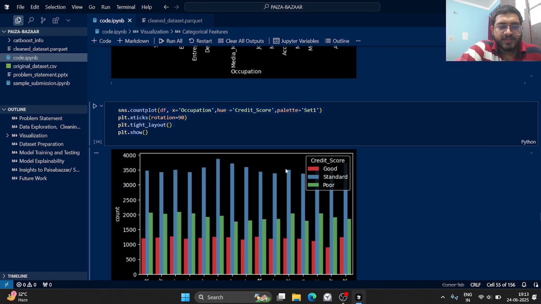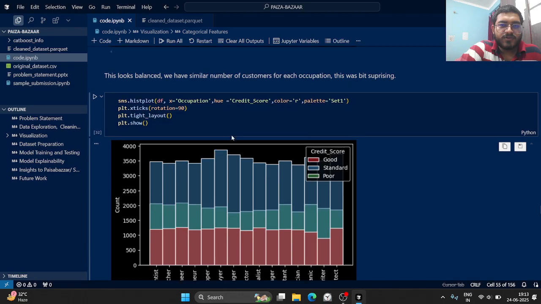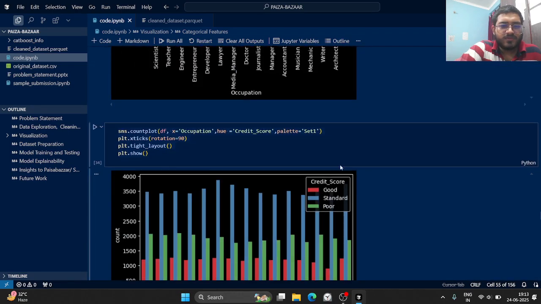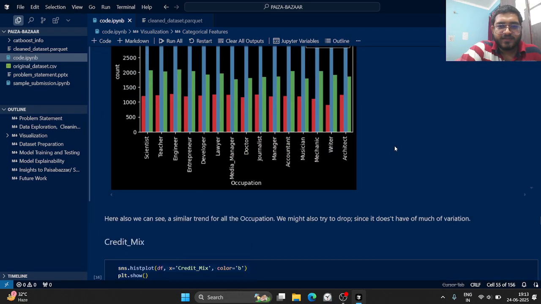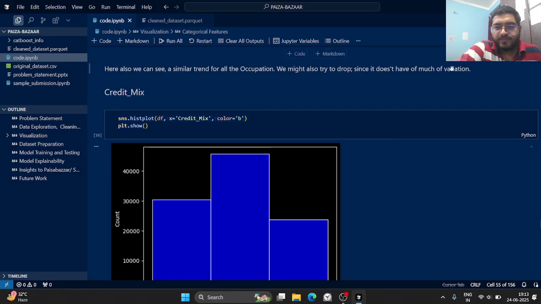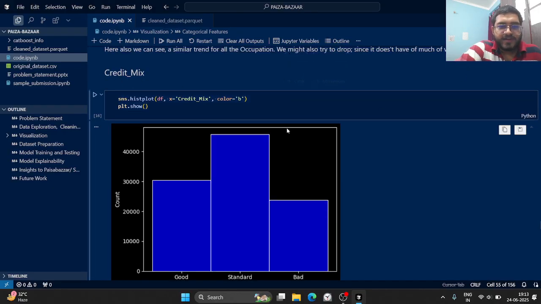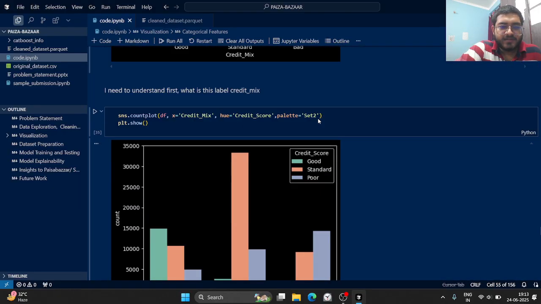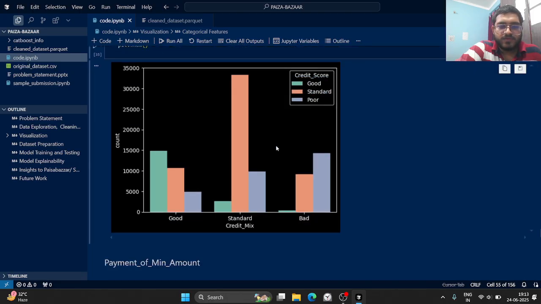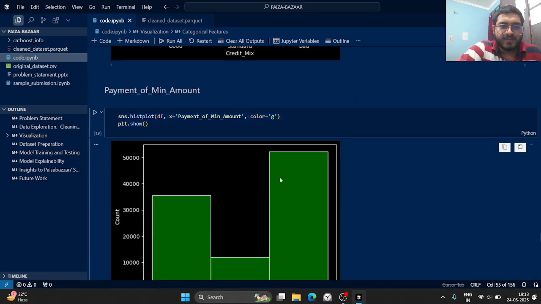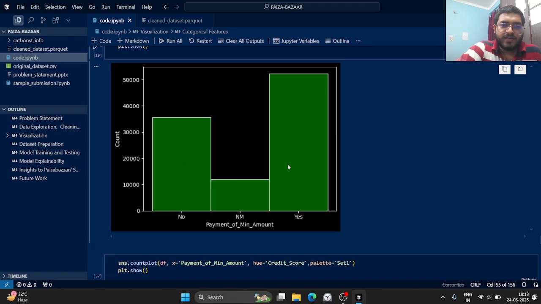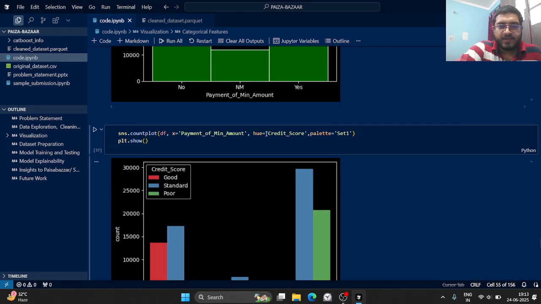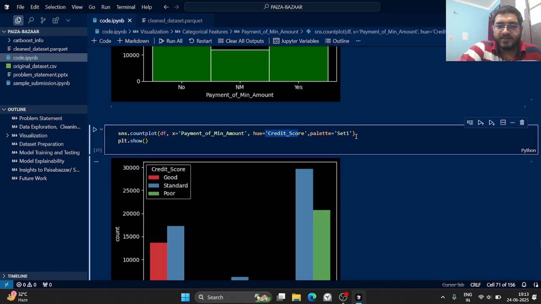We can also visualize this as a count plot. Basically this was a hist plot, but it's always better to visualize as a count plot, which is easier to see. Then we have credit mix. I did the same for all the features. First I did univariate analysis, then bivariate analysis in comparison with credit score, our label.